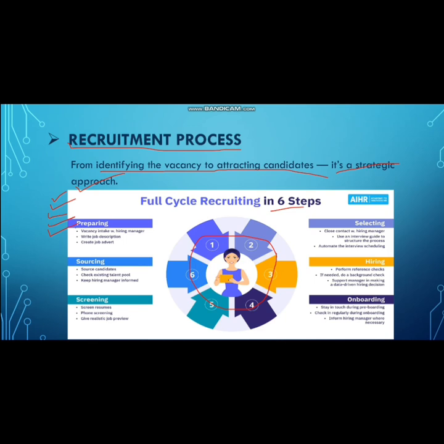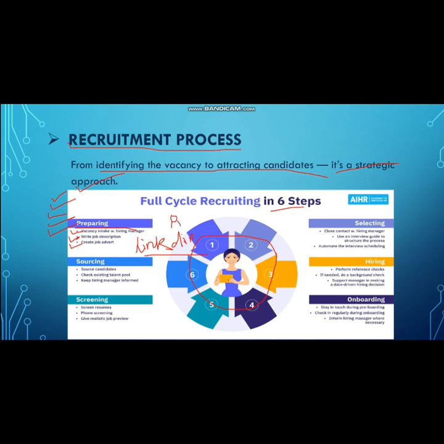The first one is preparing: vacancy intake, the hiring manager writes a job description and creates job adverts on official and professional platforms like LinkedIn, Facebook, Instagram, social media marketing platforms where we can alert the students and candidates who need a job for the perfect fit from our vacancy.